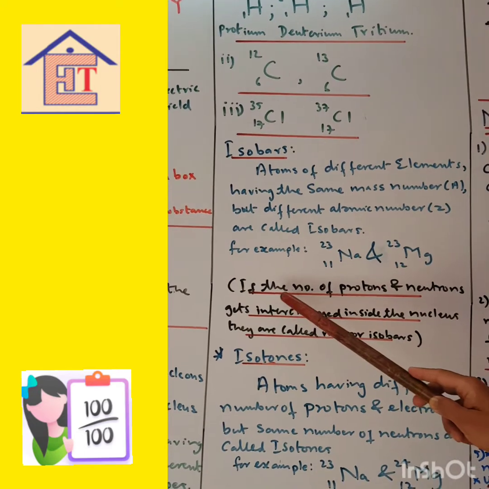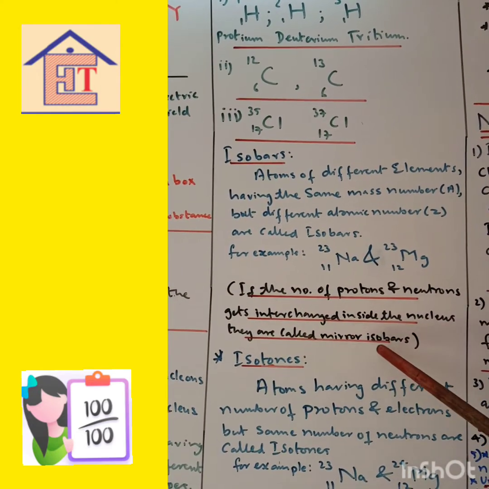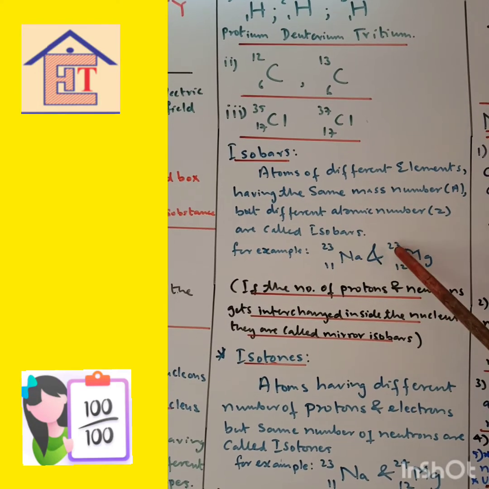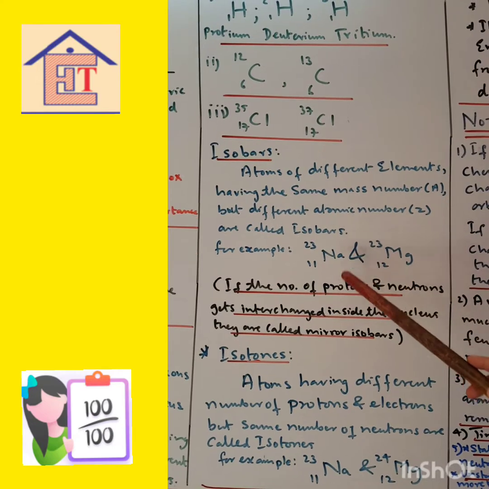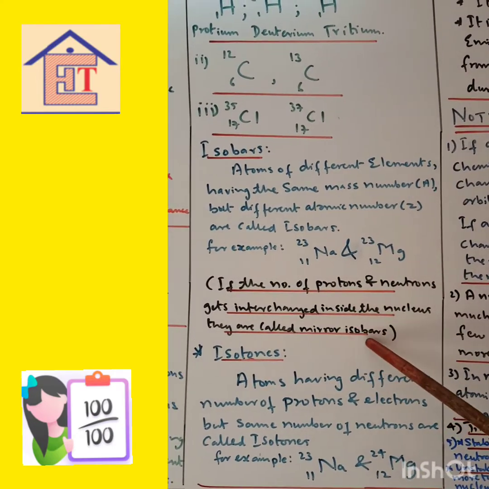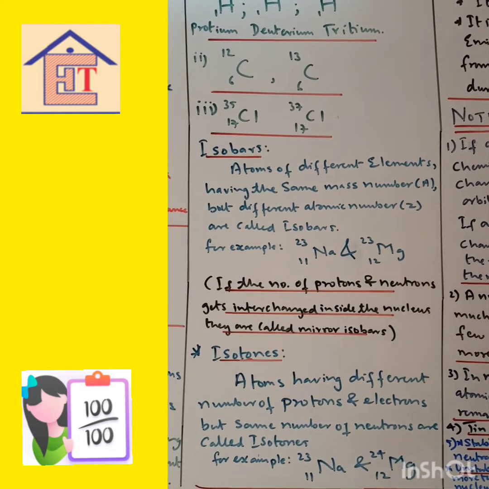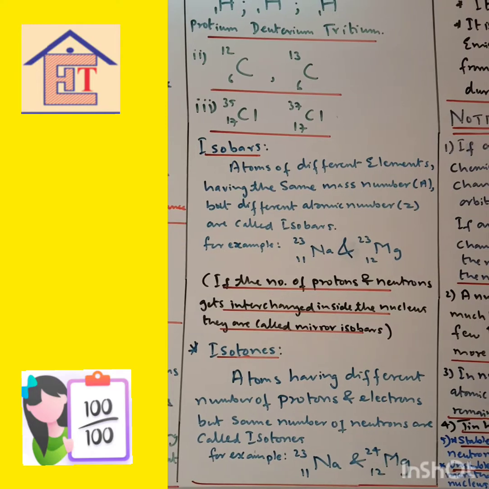Okay. If the number of protons and neutrons get interchanged inside the nucleus, they are called mirror isobars. So here you see the protons and neutrons are the same, but then the numbers change, that is, proton and neutron get interchanged inside the nucleus. They are called mirror isobars. Okay, remember what mirror isobars are: the number of protons and neutrons get interchanged.